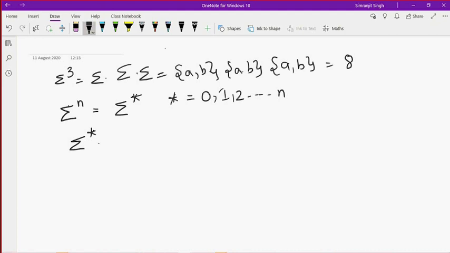So this can be sigma star. In discrete mathematics, if you want to define it, you can use this union symbol: sigma 0, or sigma 1, the set of all strings having a length of 1, or sigma 2, or sigma 3, or sigma raised to any power. I'm not sure what it will be.